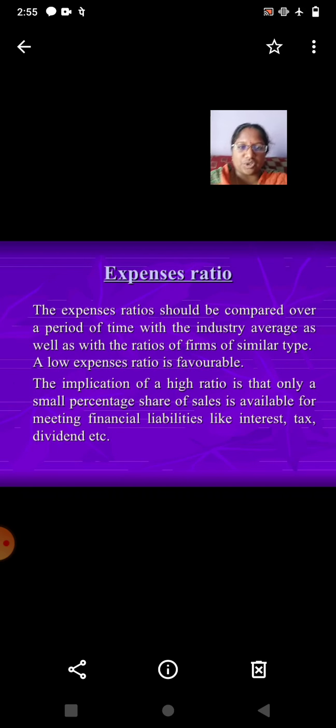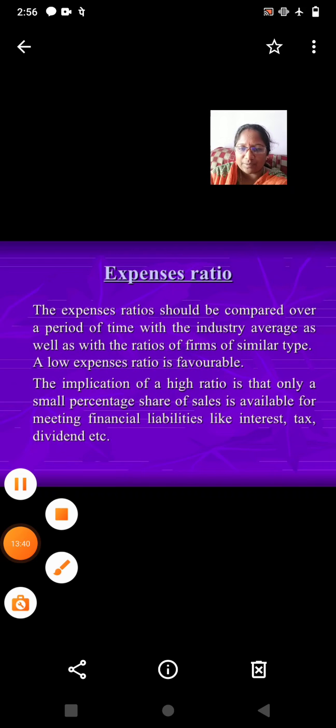The expenses ratios should be compared over a period of time with the industry average as well as with the ratios of firms of similar type. A low expenses ratio is favorable. The implication of a high ratio is that only a small percentage share of sales is available for meeting financial liabilities like interest, tax, dividends, etc.